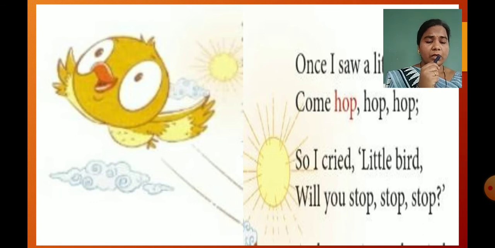Here, as we can see in this picture, there is one child. So once, what happened? This child saw a little bird. How is the bird? The bird is little. So children, my question is, what did the child see? The answer is, the child saw a little bird.